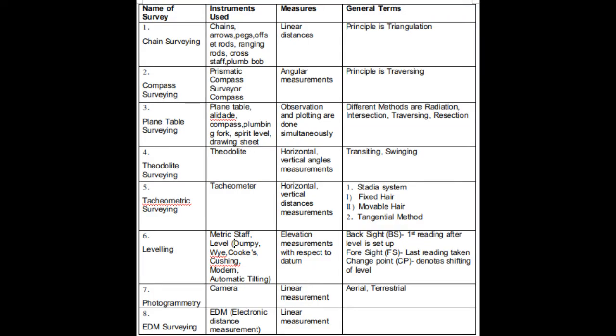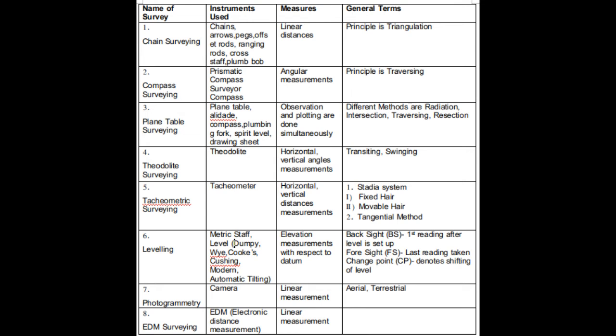I will now discuss a very important point, that is how many types of surveying are there based on the instruments available. I have made this table for you. Please note it down in your notebook and after that you memorize this table. This will help you to summarize the entire concept, that is the surveying based on the instrument. Let us start. The first one is the chain surveying.